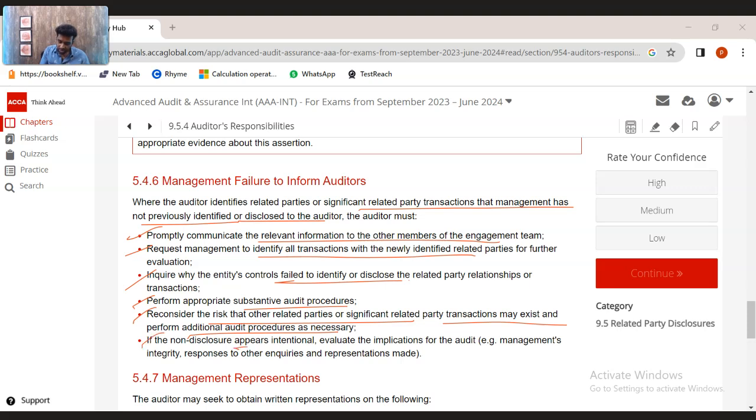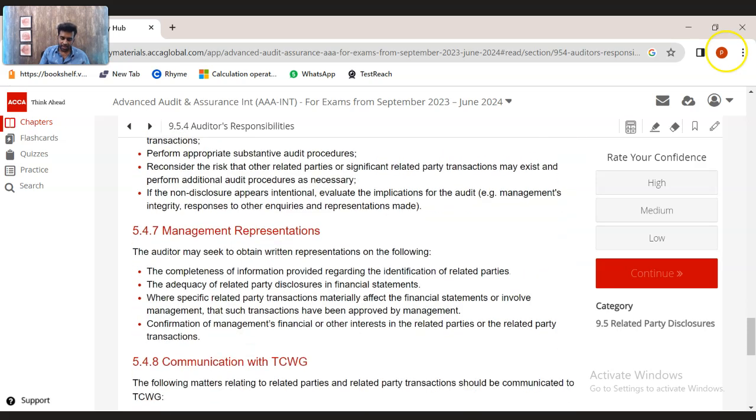If the non-disclosure appears to be intentional, evaluate the implications for the audit. Like, we need to consider it as a fraud risk. We need to reconsider the risk because, as I told you, the intention. Is the management hiding the related party transaction purposely, or are they doing it unintentionally? That has to be considered. So to protect ourselves, there could be cases where related party transactions could be significant and we are unable to identify. So to protect ourselves, we always need to get management representations.